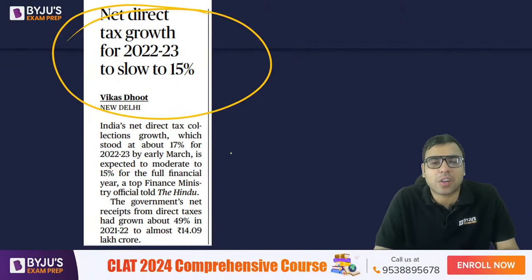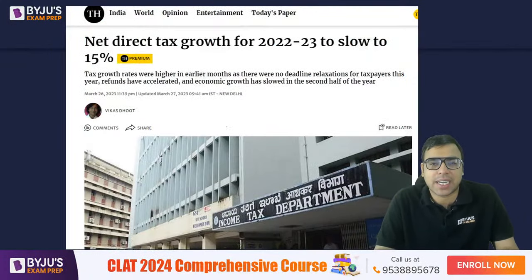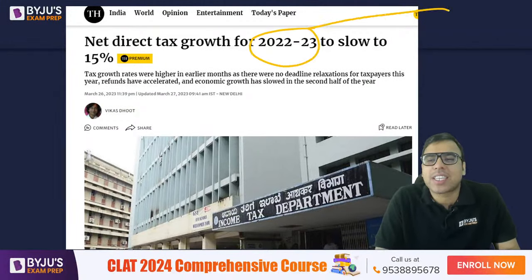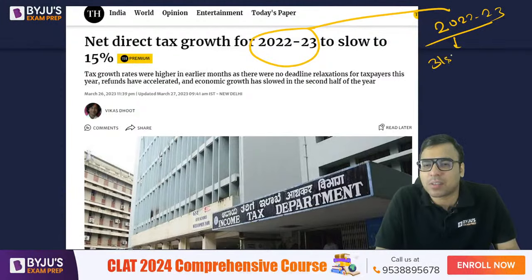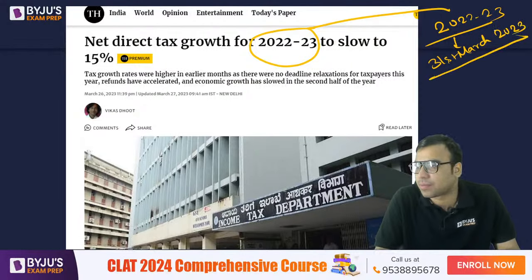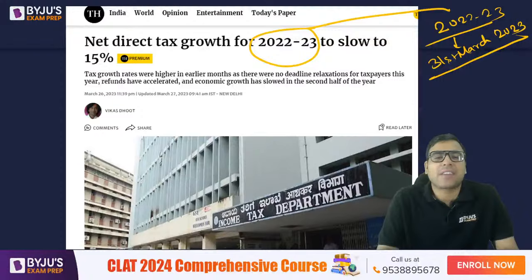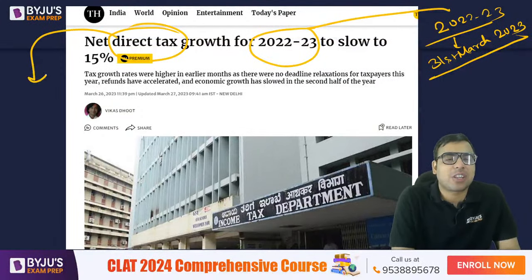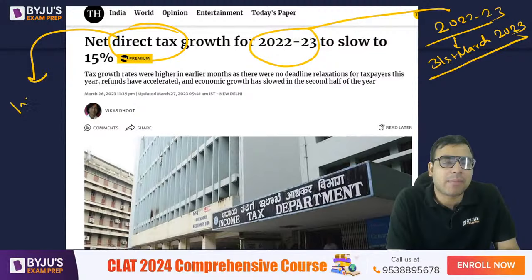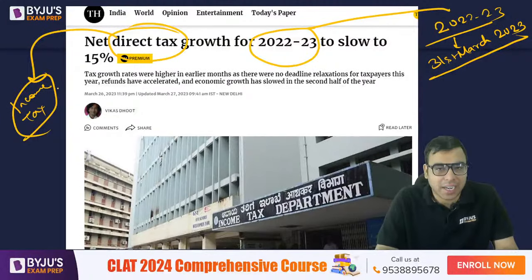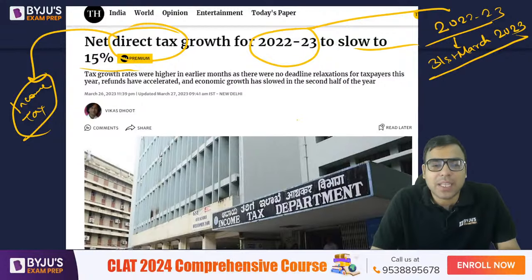Net direct tax growth for 2022-23 to slow to 15%. If you are my paid batch student, I have taught these things. What is fiscal year 2022-23? It is going to end very soon, on 31st March. The second thing, I have taught you what direct tax and indirect tax are, in paid classes. A direct tax can be income tax. One of the best examples of direct tax is income tax. To slow to 15% means that compared to last year, it will be on a lesser side. So that is what you should know.